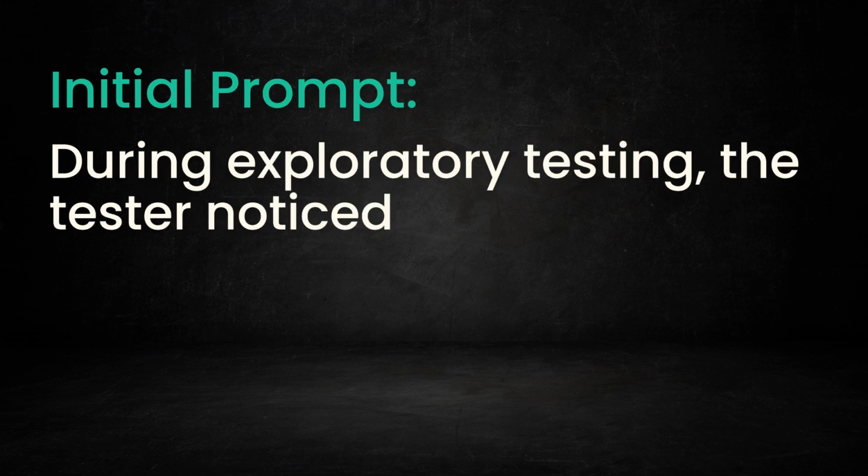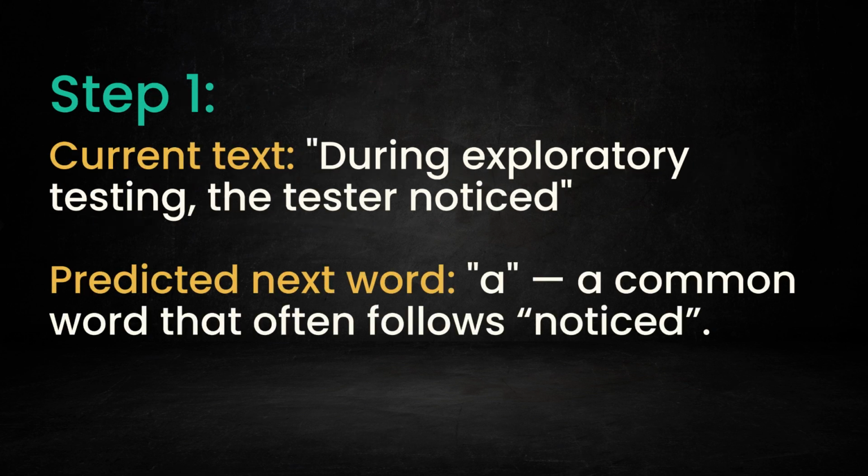Here's another example to walk through the entire process. Suppose we start with this prompt. During exploratory testing, the tester noticed. At this point, the AI doesn't see the full sentence, it only sees the words up to noticed and asks itself, what word is most likely to come next based on everything I've learned? It looks at patterns from billions of sentences during training and finds the most probable word. In this case, it might predict, a, that is a common word that often follows notice.